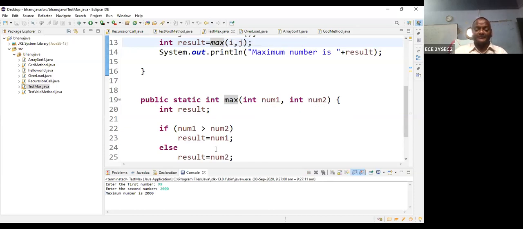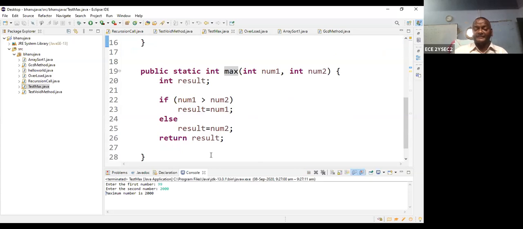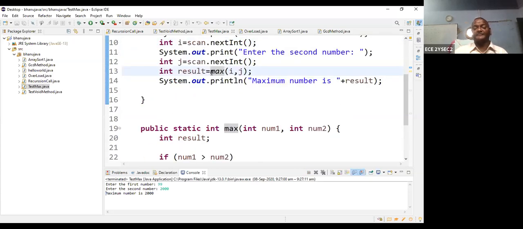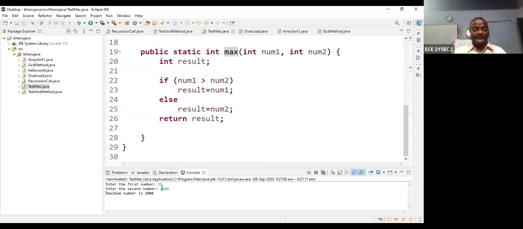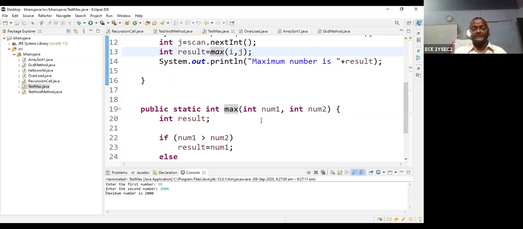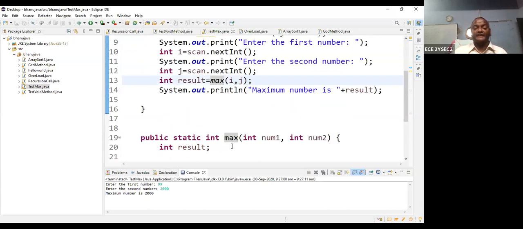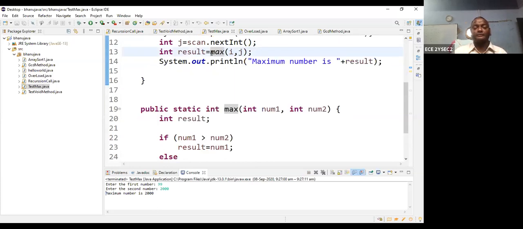Parameter can perform the function and this function returns the result, and the result is transferred here. In this function, 99 and 2000 are transferred to number 1 and number 2, so it can perform, and then the result can be transferred. What is the result? 2000. 2000 comes to here. Then I want to store the result value. Suppose this is called a maximum method.